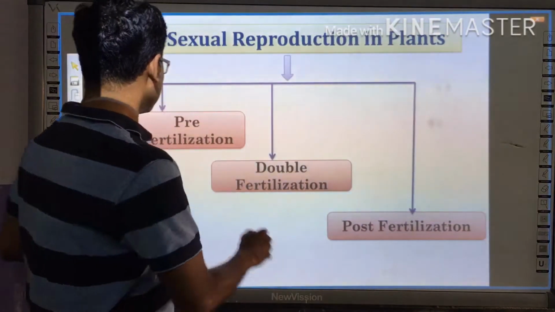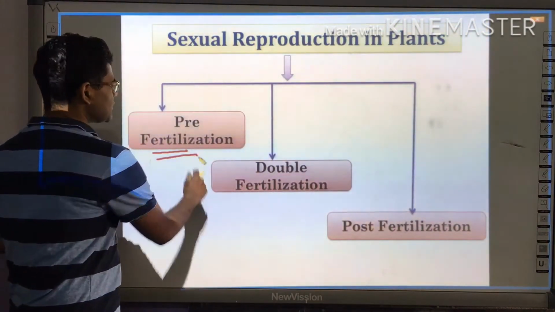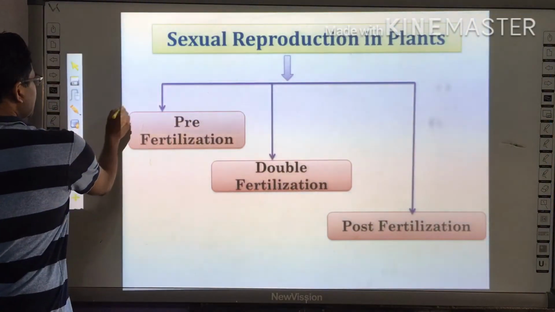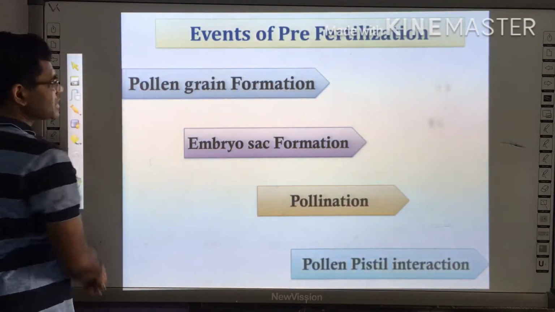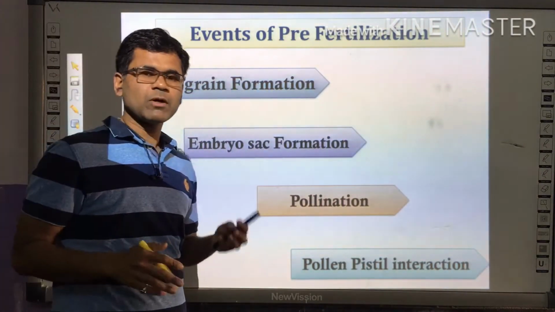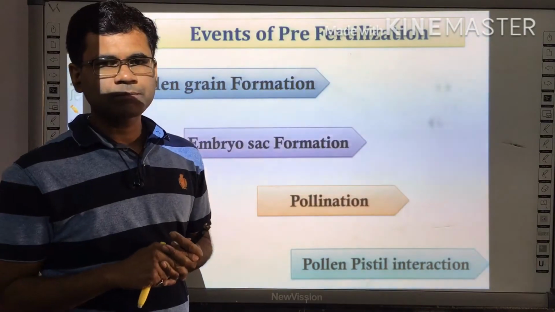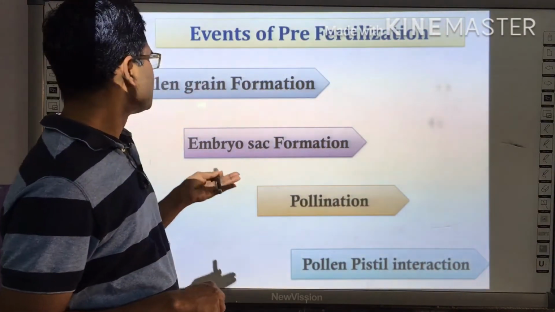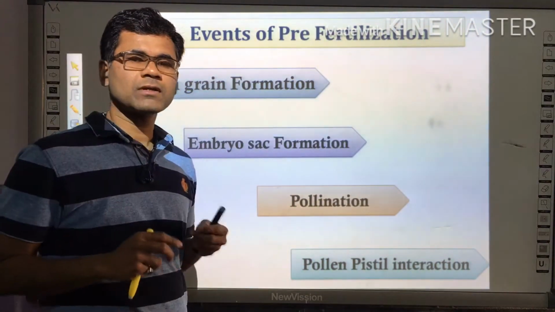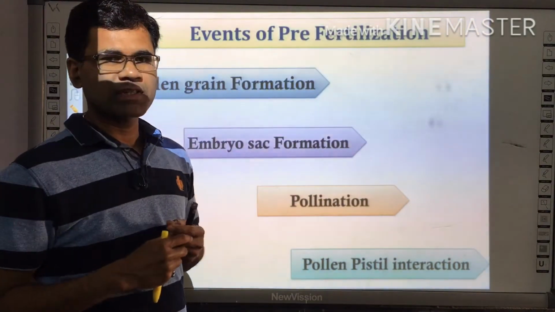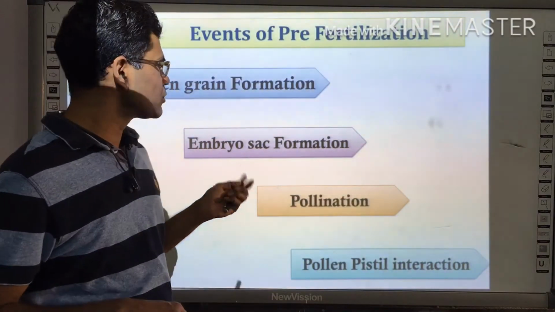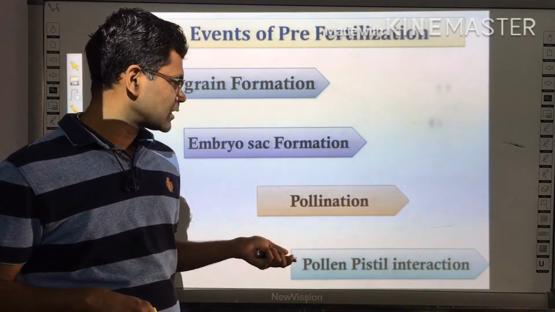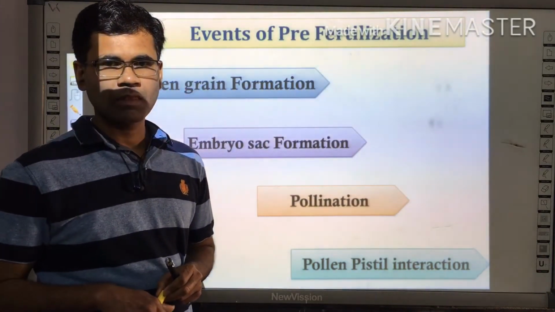At that time, we were purely discussing the pre-fertilization stages. In the pre-fertilization stage, we studied 4 important concepts: pollen grain formation, also called microsporogenesis, embryo sac formation, pollination, and last one is pollen pistil interaction.